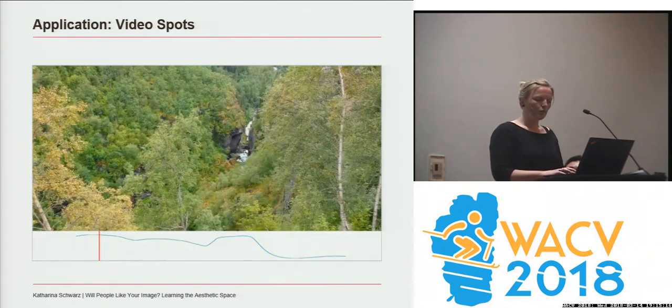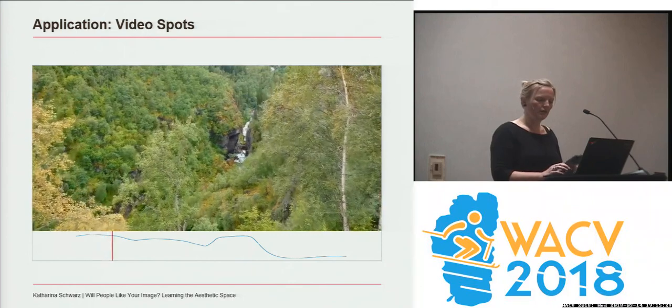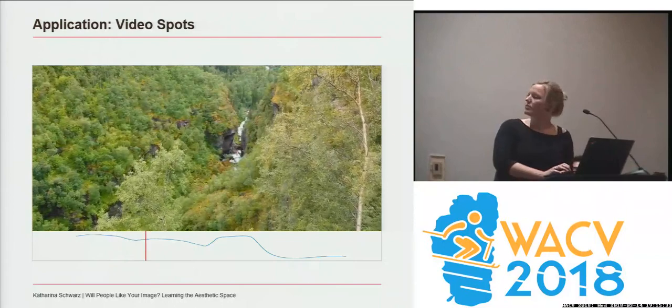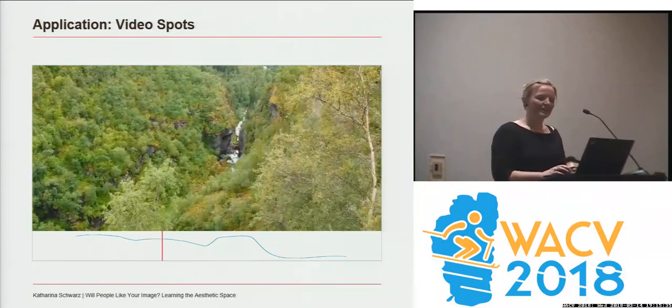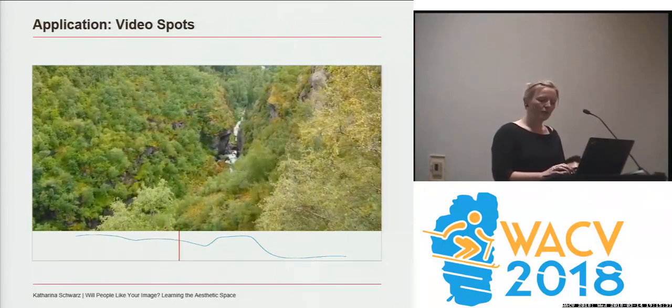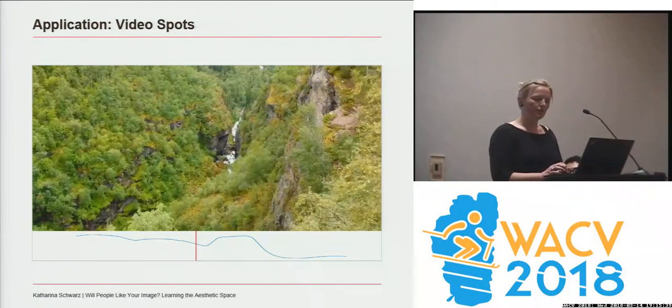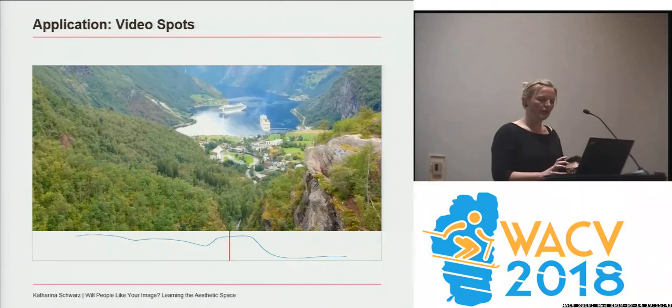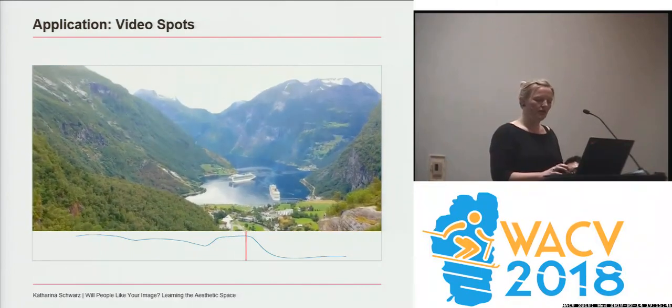So, finally, I also want to show you one of our applications which finds appealing spots in the video. This application calculates encodings for the whole video stream and creates an aesthetic prediction curve. Now, let's have a look at the video. You can see how the appeal gets weaker when the trees at the border slowly disappear, and it gets higher now for when the scenario is changing of the lake in front of the hills.